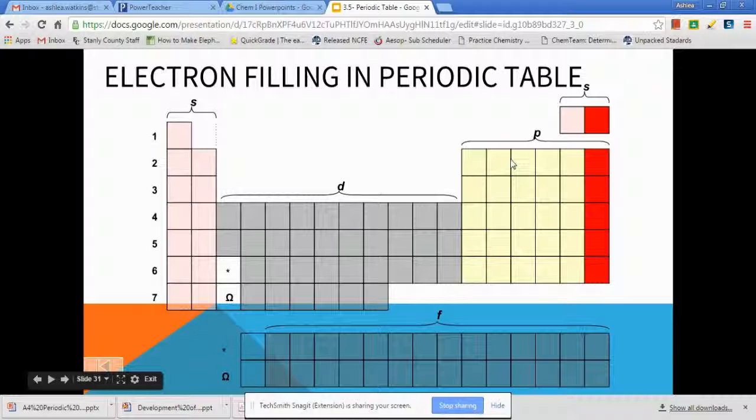So if you look in our p orbital section, and if you think back, p orbitals, there are 3 of them. Each of them can hold 2 electrons, so altogether it can hold 6 electrons in 1 p orbital. Well, if we stay in one row and we work our way across, starting at the furthest section of the p square here, we've got 1, 2, 3, 4, 5, 6 elements that make up 1 p orbital. 6 elements, 6 electrons. Okay, this is how we're getting some of these numbers here.